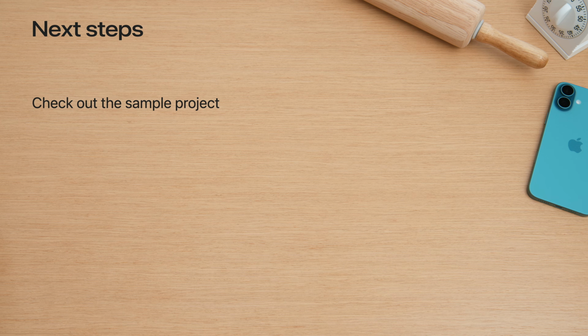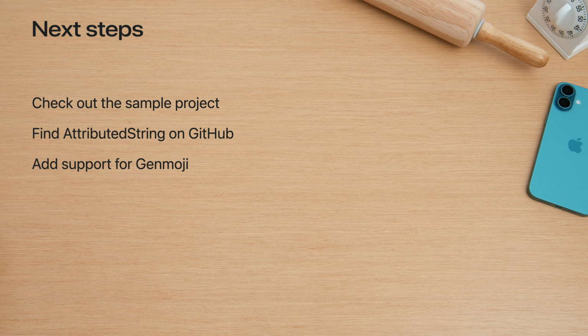You can download my app as a sample project, where you can learn more about using SwiftUI's transferable wrapper for lossless drag and drop or export to RTFD, and persisting attributed string with Swift data. Attributed string is part of Swift's open source foundation project. Find its implementation on GitHub to contribute to its evolution, or get in touch with the community on the Swift forums. With the new text editor, it has also never been easier to add support for Genmoji input into your app, so consider doing that now. I just can't wait to see how you will use this API to upgrade text editing in your apps.